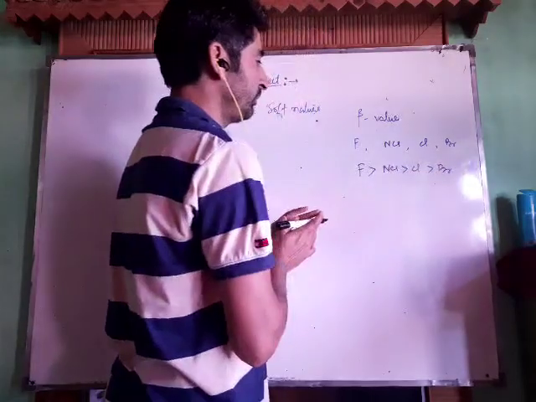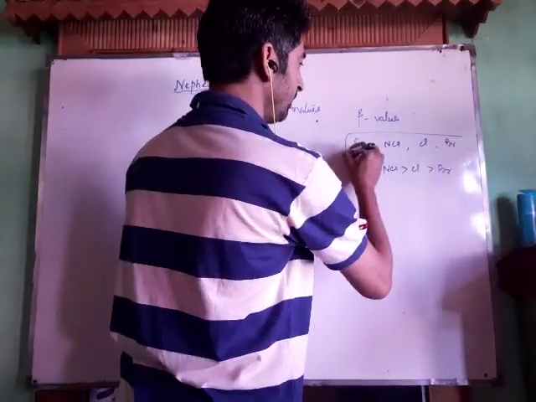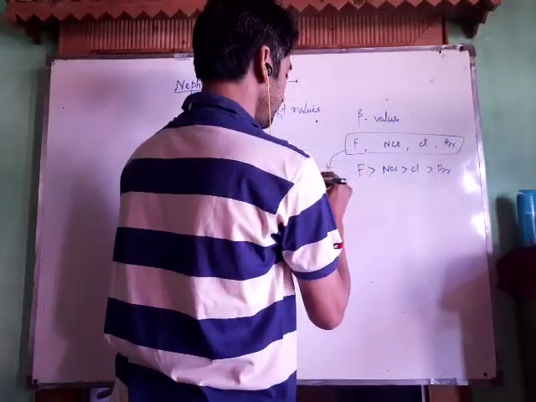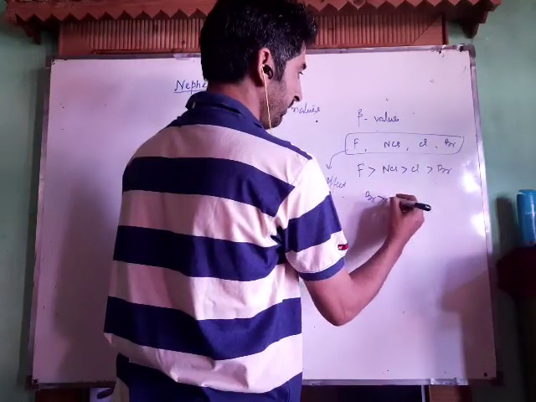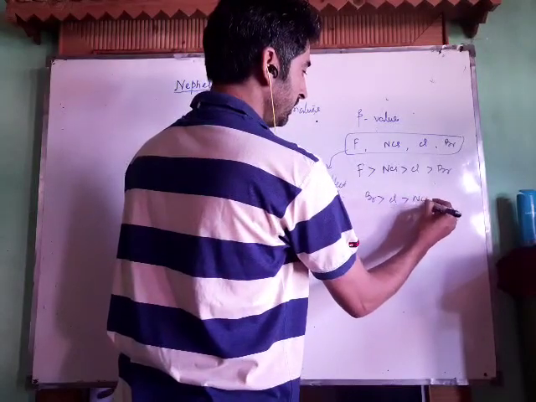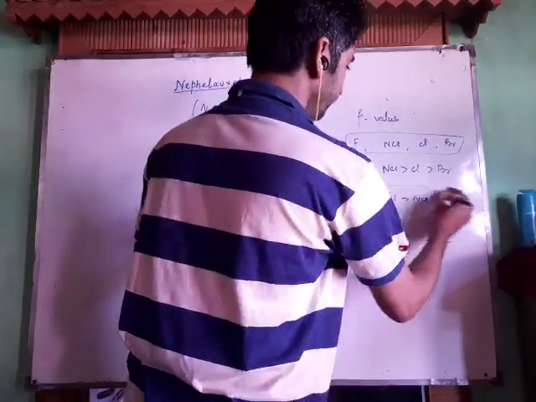The same question may be asked as: arrange them in the order of increasing nephelauxetic effect. If it is asked about the nephelauxetic effect, then bromine will have the most, then chlorine, then NCS, then fluorine.